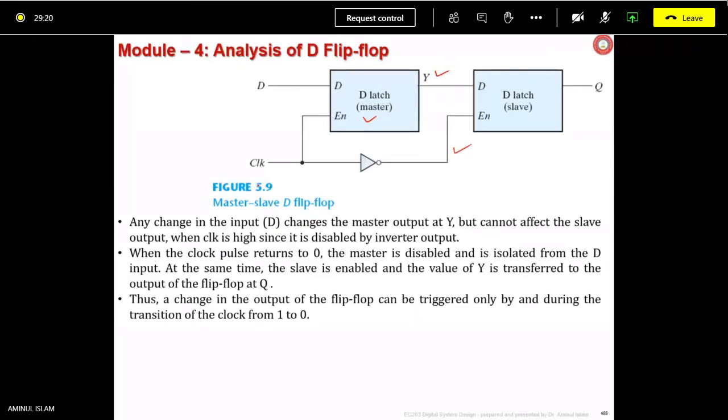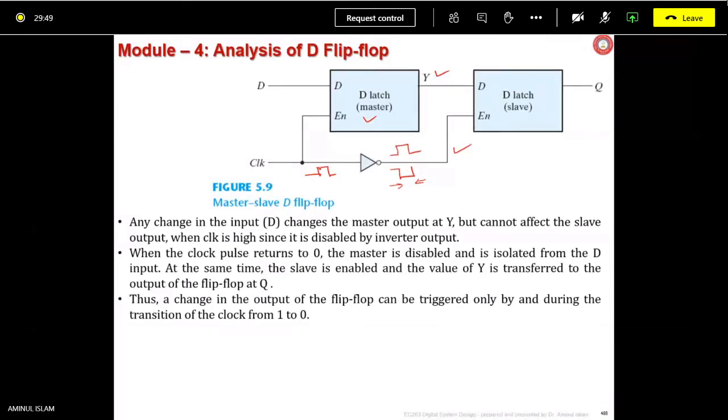During that clock high time, this is low, because of inversion. So the slave is not enabled, and it is not stored during that time. Rather, when clock goes low, clock bar becomes high.